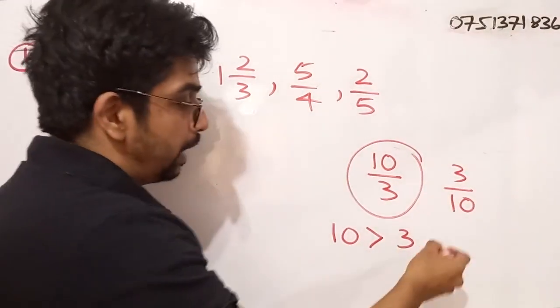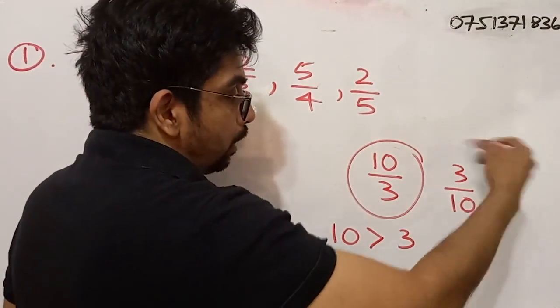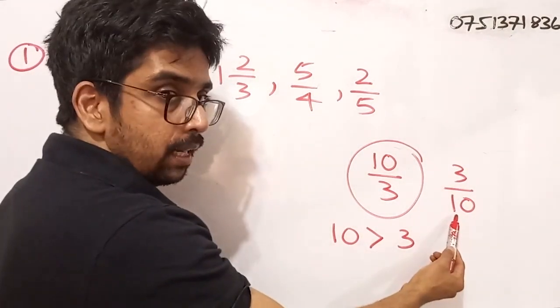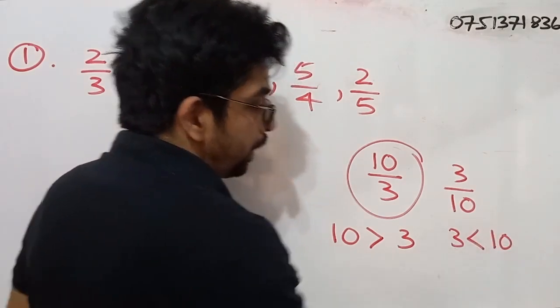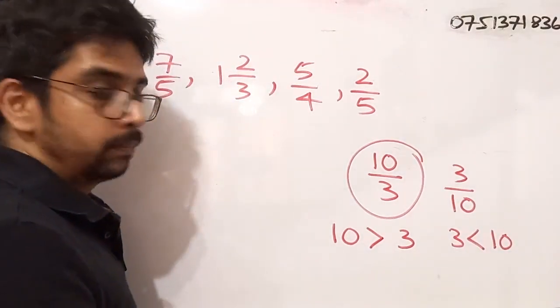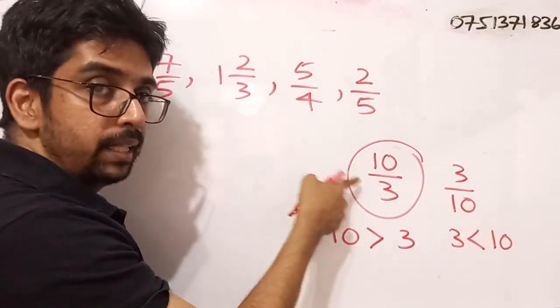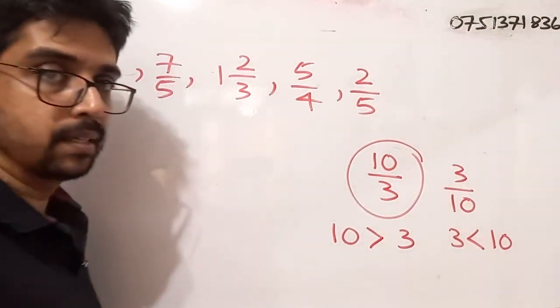But take a look at this fraction. The numerator is 3 and the denominator is 10. Here, numerator is smaller than the denominator. So 10 by 3, these are improper fractions. 3 by 10, these are proper fractions.